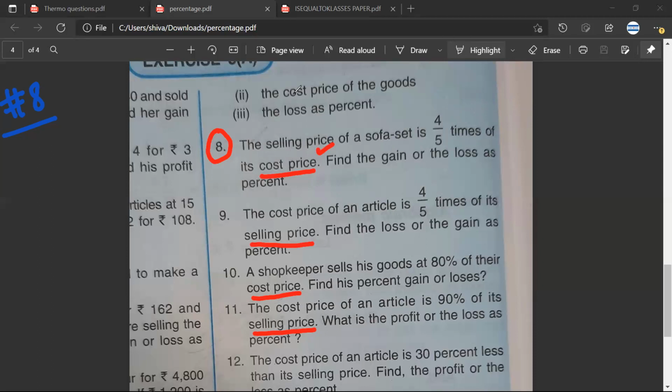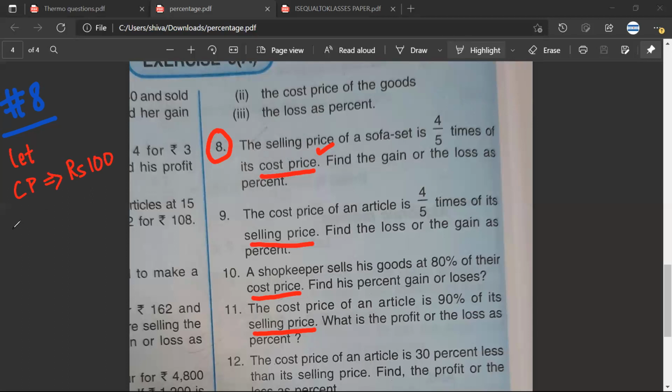Yes, sir. So, Mr. Satya, the easiest way to do this question is let the cost price be 100. Assume that whatever is given, the cost price, just assume it to be 100.